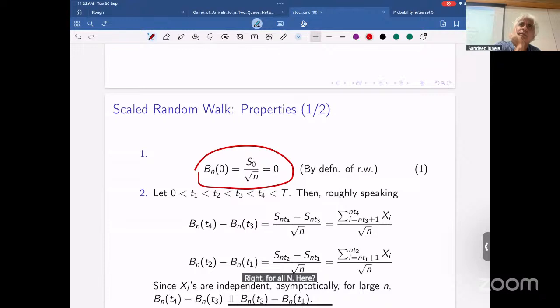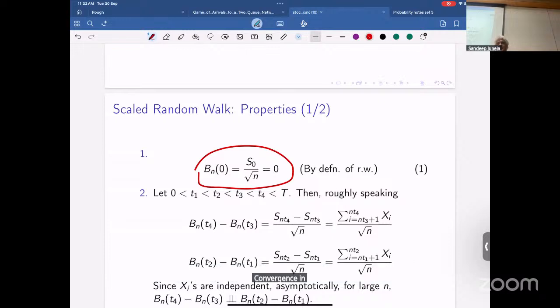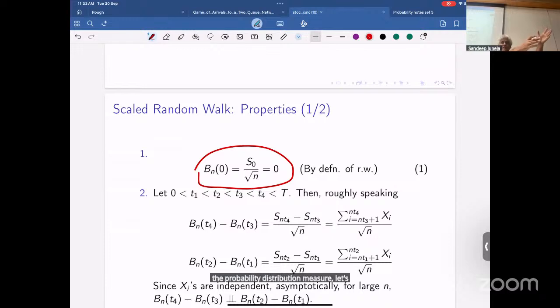I've not gone into that. I've not defined for you what convergence of a stochastic process means. That needs to be defined: convergence in distribution of a stochastic process. You could also say that this collection of random variables has a probability distribution. That probability measure is converging to the probability measure of Brownian motion. So how are these probabilities getting close? That's also an issue. We are just hinting at it, but not saying much more than that.